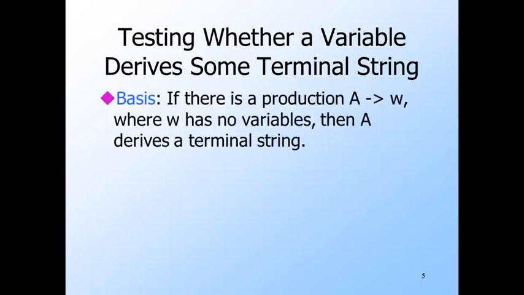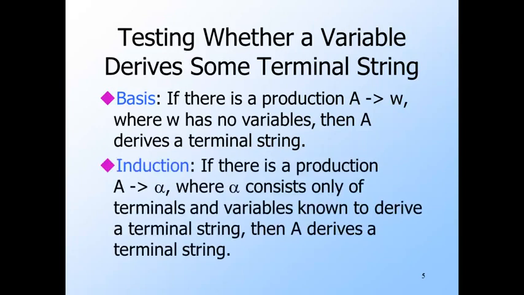So one of the first things we need to do when dealing with grammars is to detect and get rid of variables that can't derive any terminal string. We shall give a discovery algorithm to find inductively all variables that do derive at least one terminal string. Any variable not discovered by this algorithm derives no terminal strings and can be eliminated. For the basis, if a variable A has a production whose body has no variables, then A certainly derives a terminal string in one step. Note that this body could be the empty string. Technically, the empty string is a string of terminals.